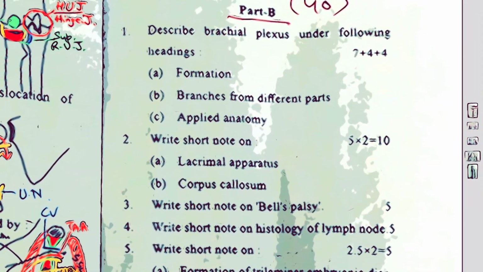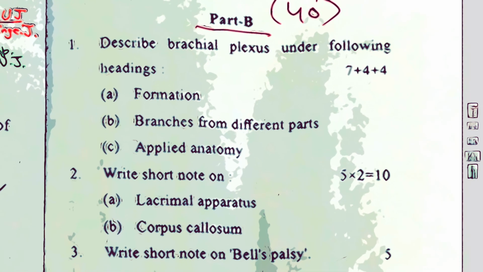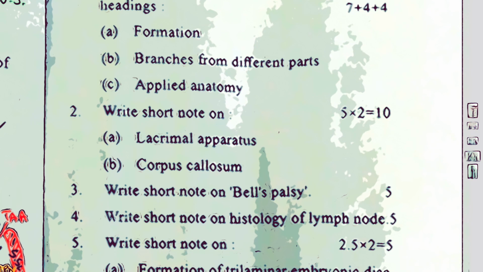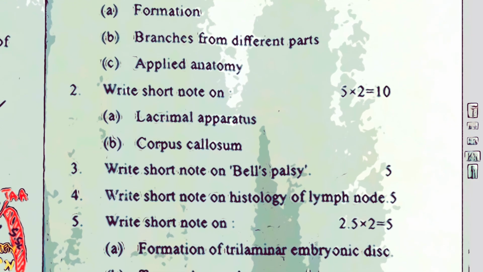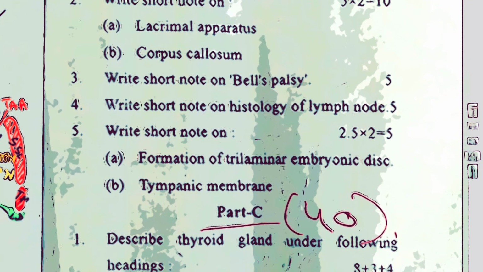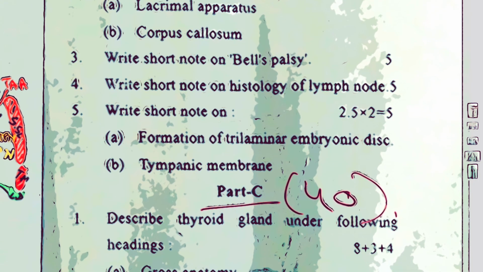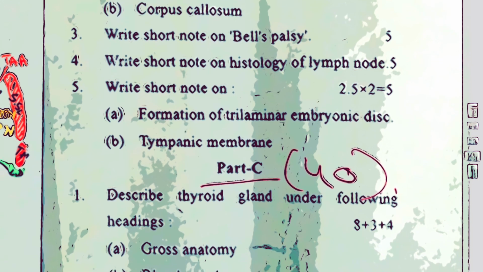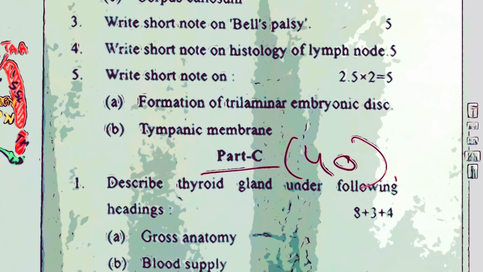For those who want to see the question paper, just have a look quickly. Part B was of 40 marks. The long question of 15 marks was to describe the brachial plexus under the following headings: formation, branches from different parts, applied anatomy. Then 5-mark questions were on lacrimal apparatus and corpus callosum. A 5-mark applied question was on Bell's palsy. Then there was a question on histology of lymph node for 5 marks. Then 2.5-mark questions: formation of trilaminar embryonic disc and tympanic membrane.